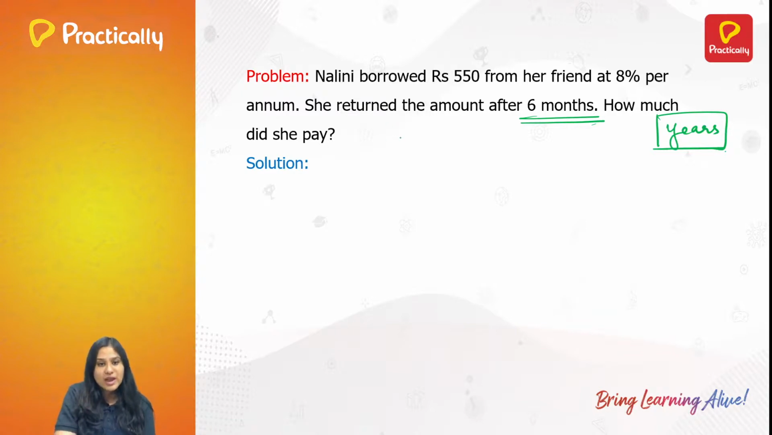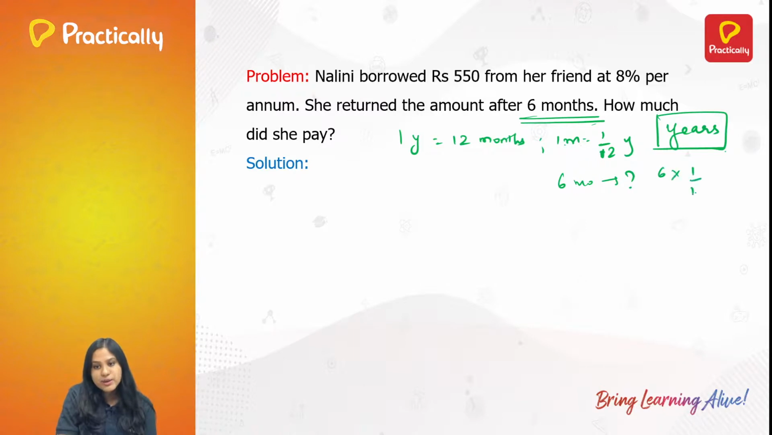So, we know that 1 year equals 12 months and 1 month is equal to 1 by 12th year. If 1 month is 1 by 12th year, what will be 6 months? 6 into 1 by 12, that is half year, correct? So time period is done.